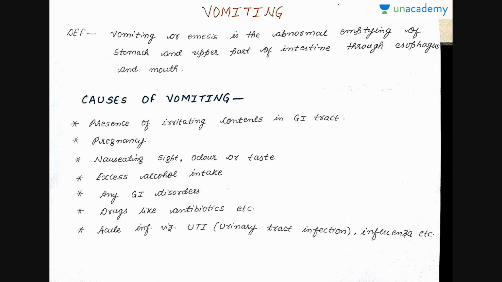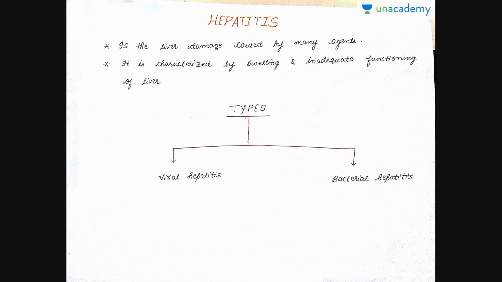And in the same sequence, the very common disorder which comes next is hepatitis. Hepar means liver, friends, and itis indicates inflammation. So altogether hepatitis means inflammation of the liver. It is the liver damage which is caused by many agents and characterized by swelling and inadequate functioning of the liver. Hepatitis is of two types. First is viral hepatitis and the second one is bacterial hepatitis.